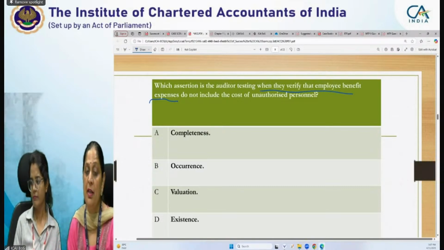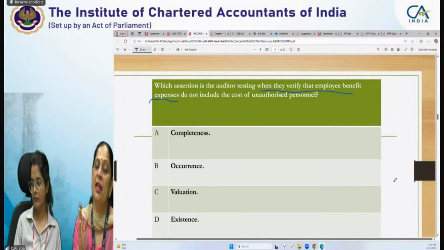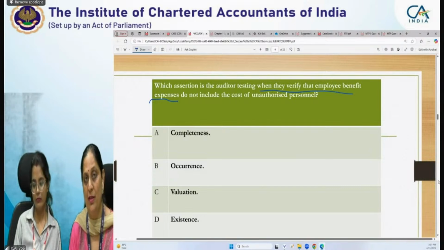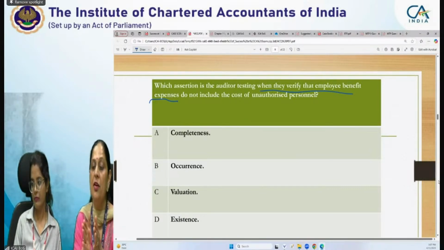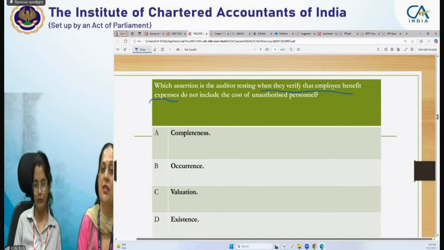Okay, but when we talk about this, occurrence is for income and expenditure statement, that whether it occurred or not occurred. Completeness means whole, complete overall information is covered over there.